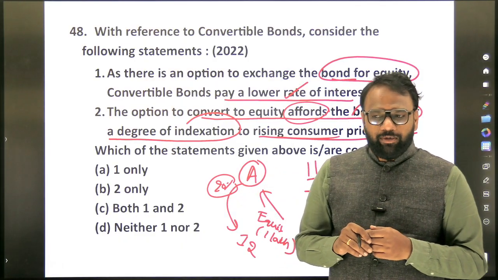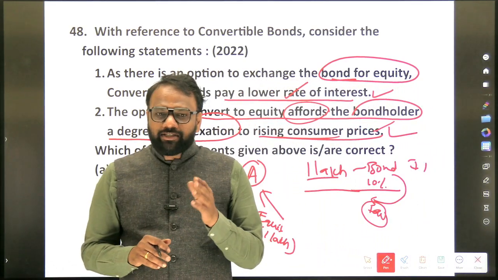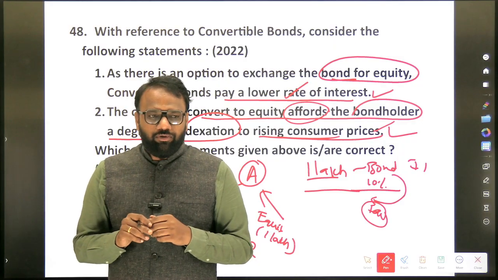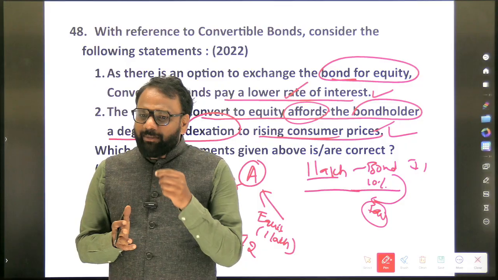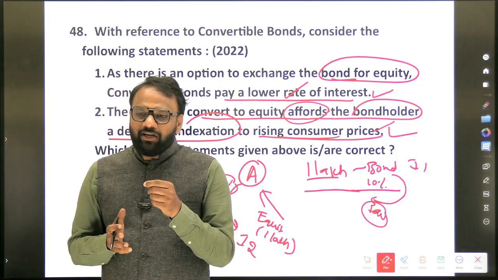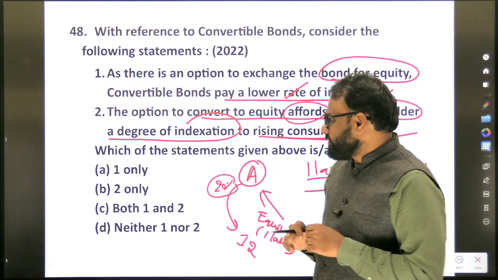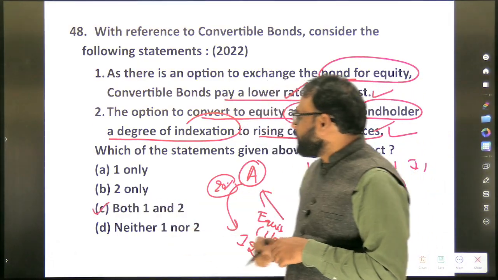See here, the same bonds, different types of questions they asked. Bonds and shares are very important topics from the exam point of view. Once you have a basic understanding, to whatever extent they may twist the question, you should be able to answer it with full confidence. So the second one is also correct. So both 1 and 2.